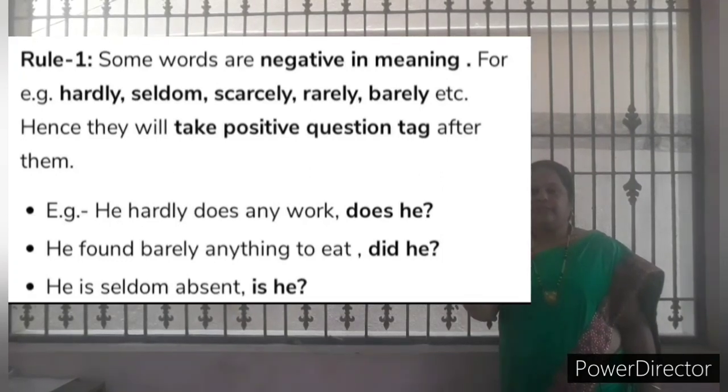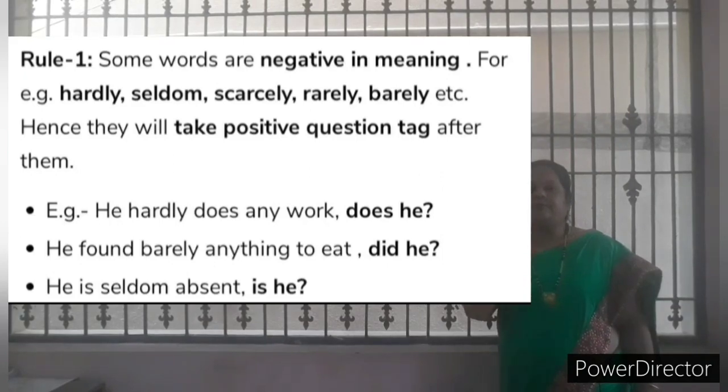And then there are 10 rules. The first rule: some words are negative in meaning. For example, hardly, seldom, rarely, scarcely, barely. These words themselves are negative words. Is it clear?